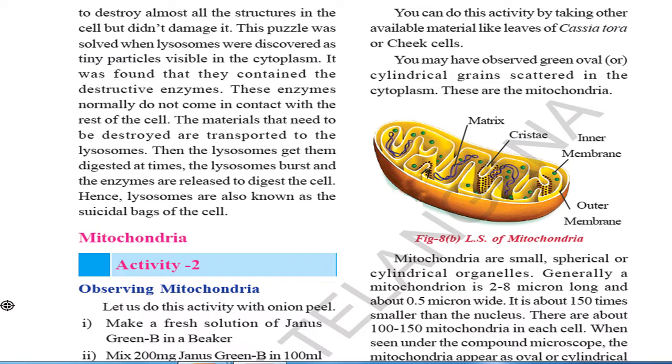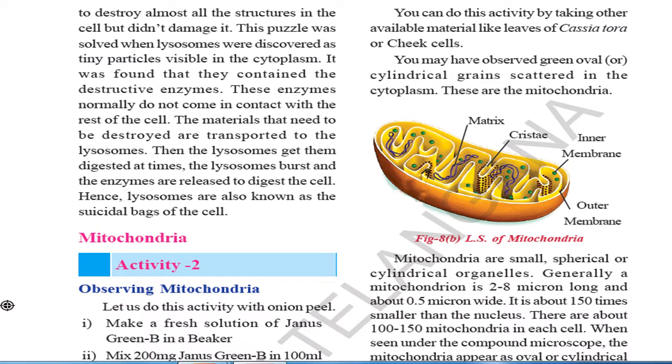Next important organelle of the cell is the mitochondria. What happens when we observe this mitochondria in the microscope? Let us do this activity with onion peel. Make a fresh solution of Janus green B in a beaker. Mix 200 gram of Janus green B in 100 ml. You can do this activity by taking other available material like leaves of Cassia tora or cheek cell.